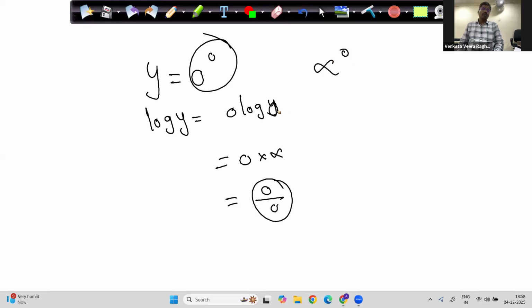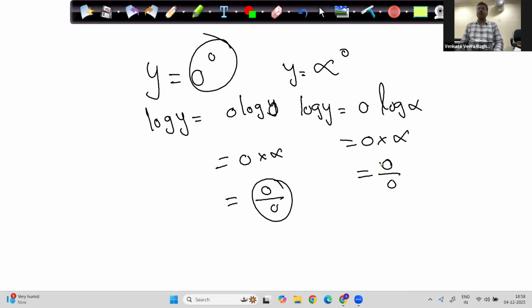Infinity power 0 is also an indeterminate form. Take it as y. Log y is equal to 0 into log infinity. So log infinity is infinity, and 0 into infinity is a 0 by 0 form. Log y is also an indeterminate form.